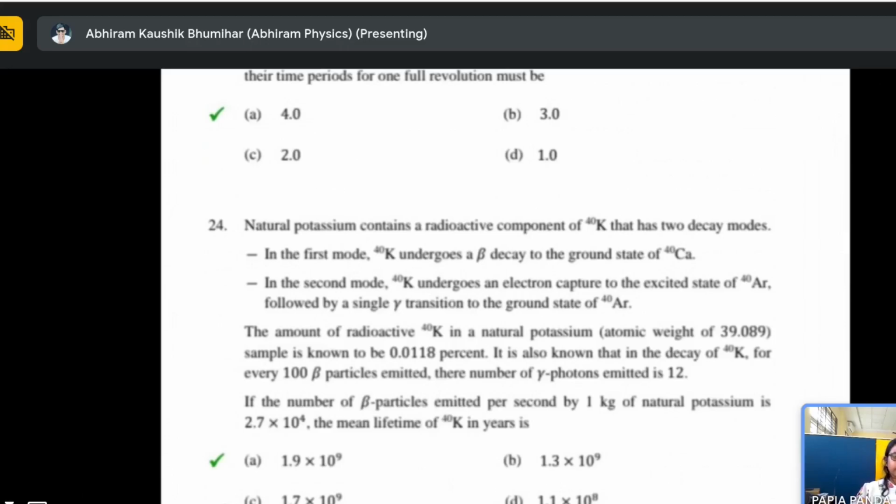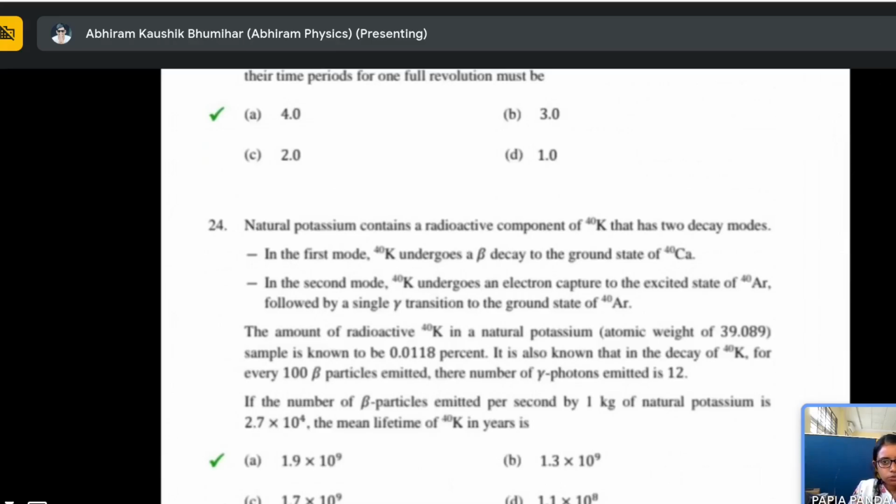So in radioactivity, one main expression is there, right? That is dN/dt equals N e to the power minus lambda t, right? Also, they are asking about mean lifetime. Mean lifetime means what? T half. T half is nothing but 0.69, ln2, divided by lambda. So if you have the value of lambda, then you can have the value of mean life, T half.